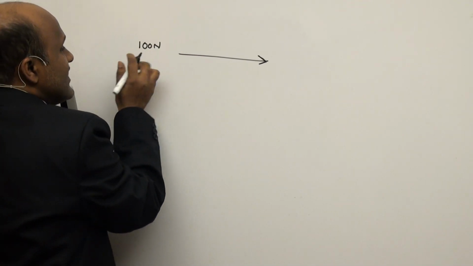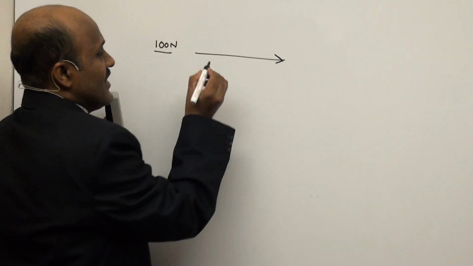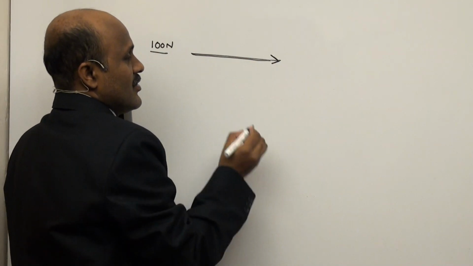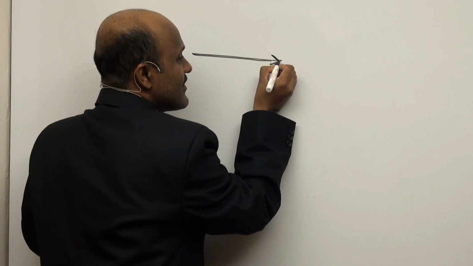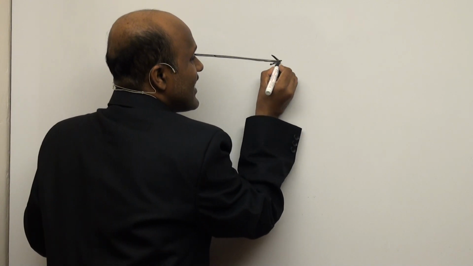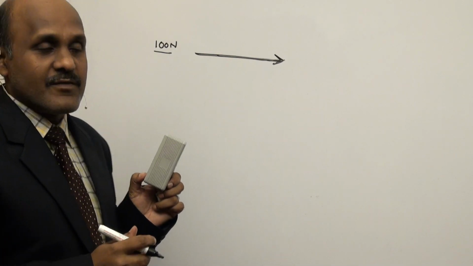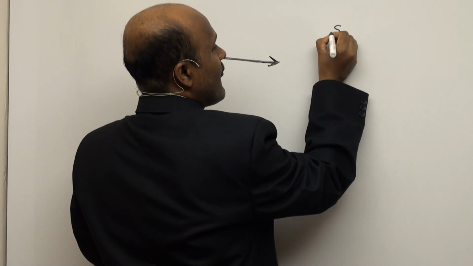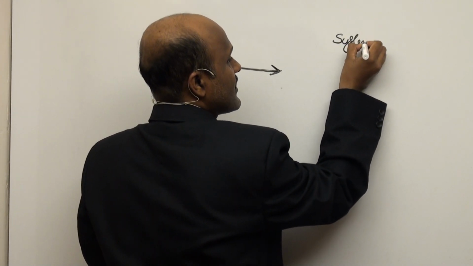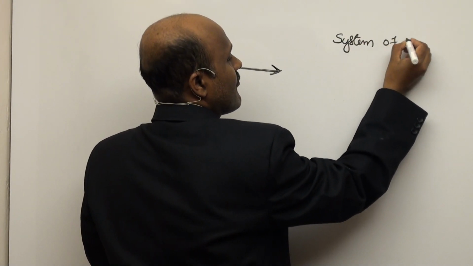This is a magnitude, this is a direction, this is a line of action, and this is the nature of the force. Next one is system of forces.